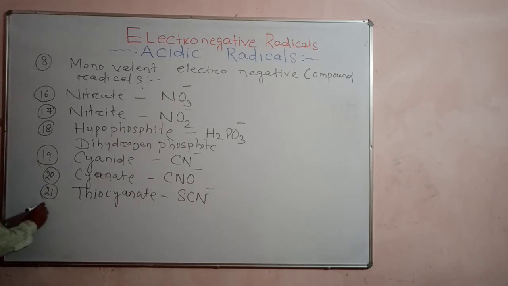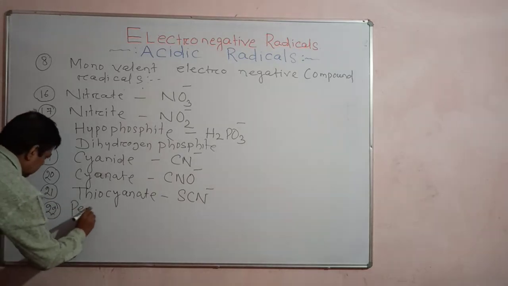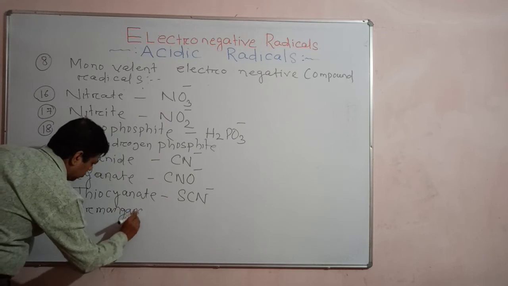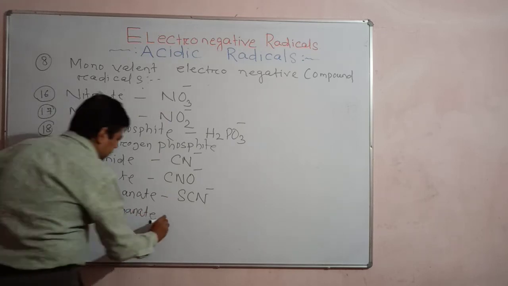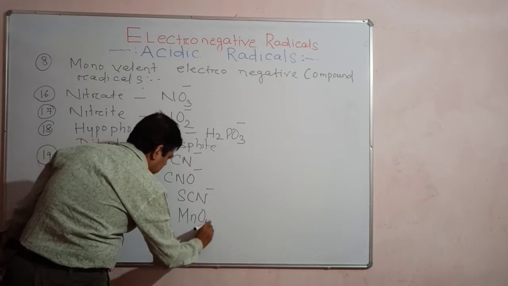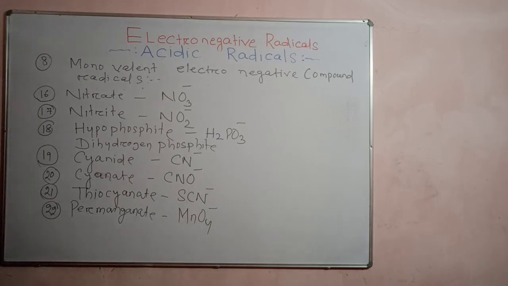Then write permanganate. What is the permanganate formula? MnO4 minus, as in potassium permanganate, KMnO4. So permanganate is MnO4 minus.